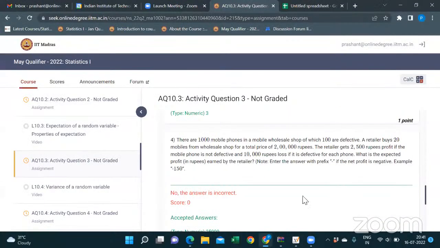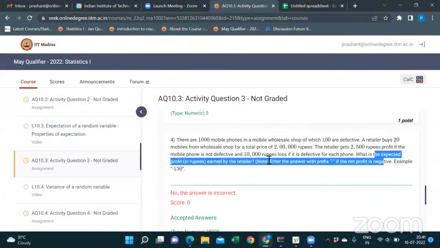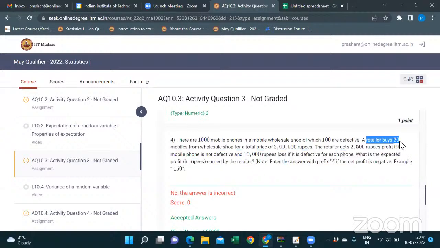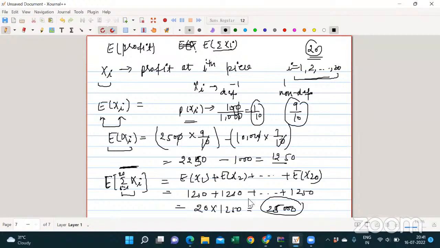Try to understand. The question is asking, what is the expected profit earned by the retailer? If you see, the retailer buys 20 phones, right? So the retailer buys 20 mobile phones, and the question is what is the expected profit for these 20 mobile phones, right? So we have to consider the 20 mobile phones. First I would like to find the profit for the ith piece, any ith piece, any of the 20 pieces.